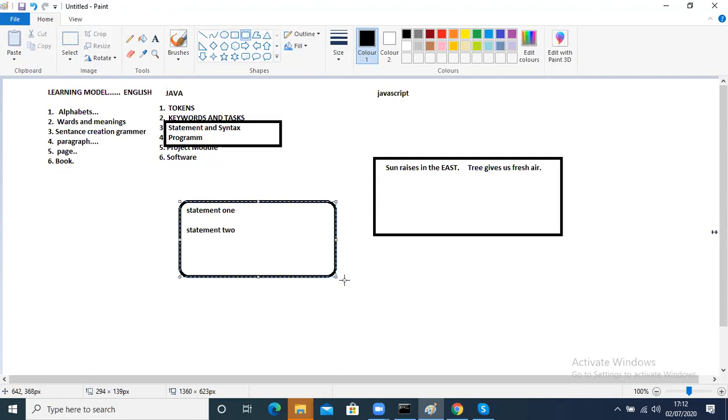You should not see a very big thing. For example, if you wanted to write a book, where will you start? You don't start with the book itself. You have to start with a single sentence. You should have the capability to write a meaningful, grammatically correct sentence, then only you can write a book.